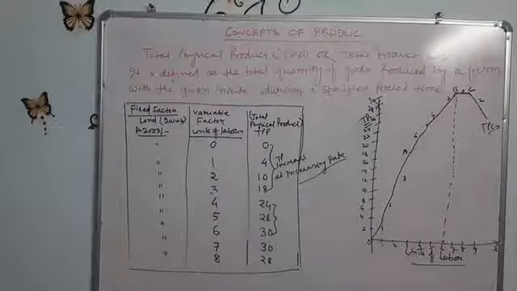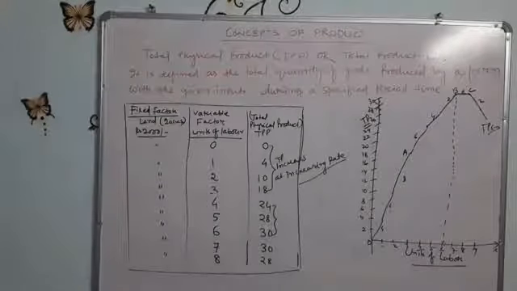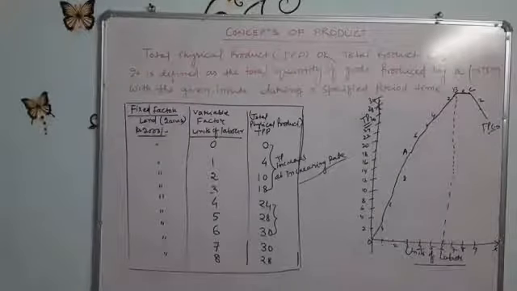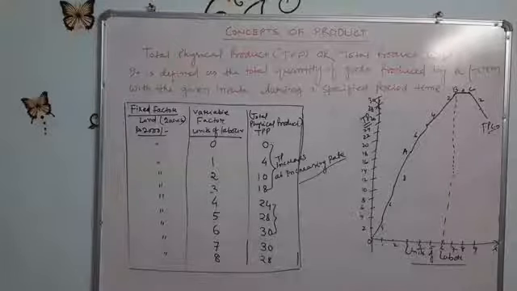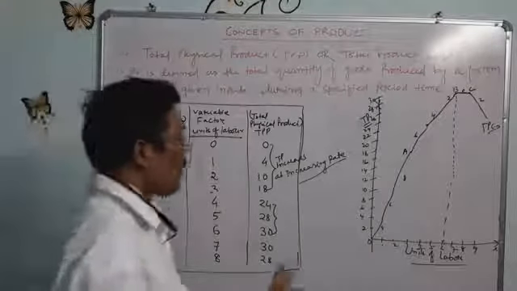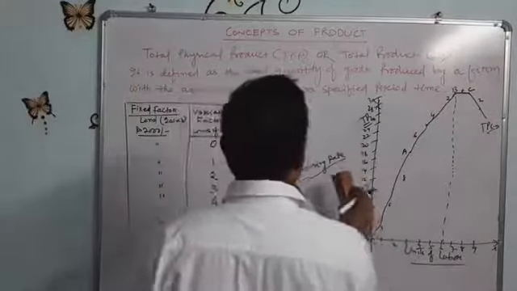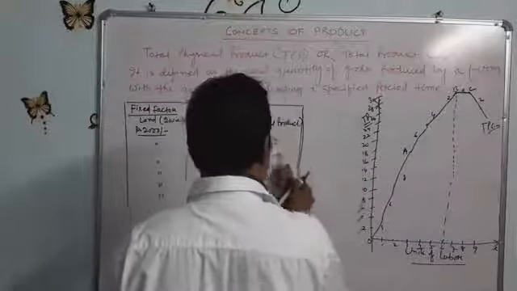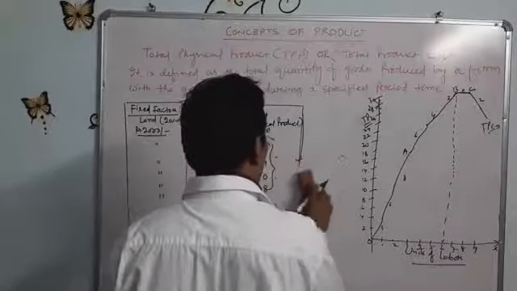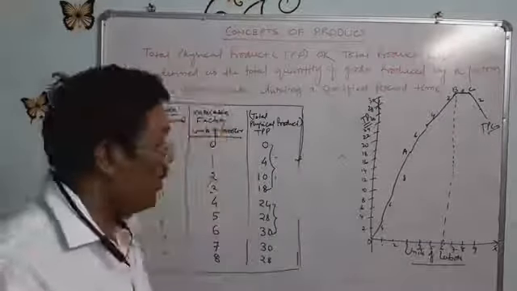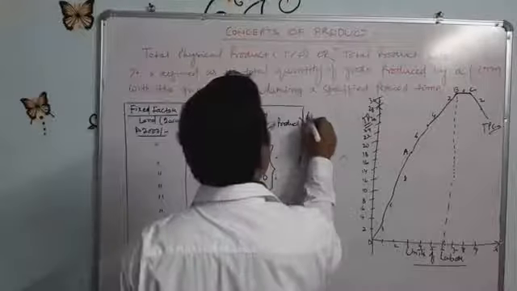Now we are clear about the total physical product or total product curve. The second concept is the average product, AP. Write down average product or AP.